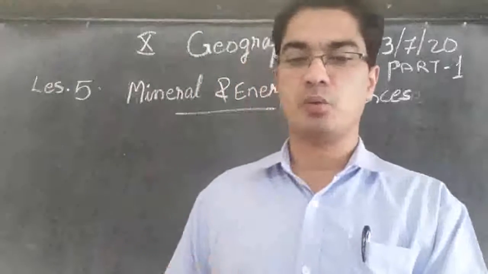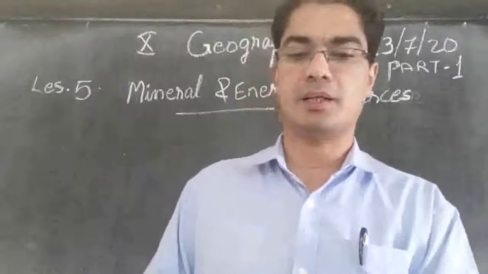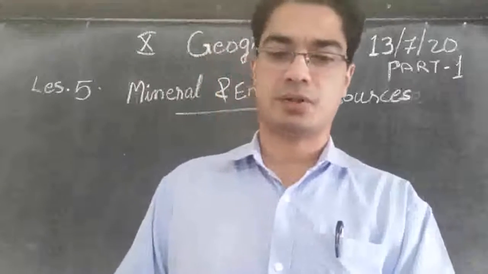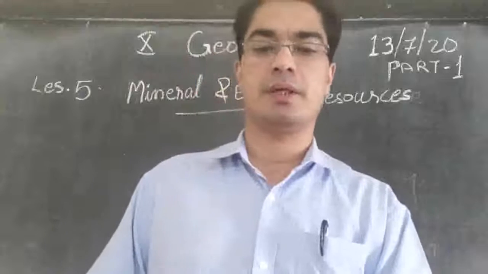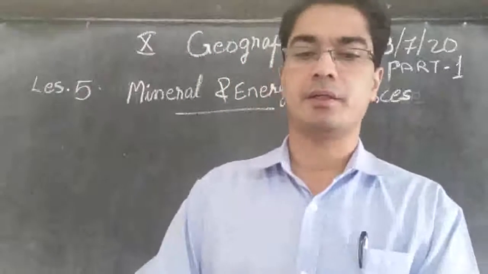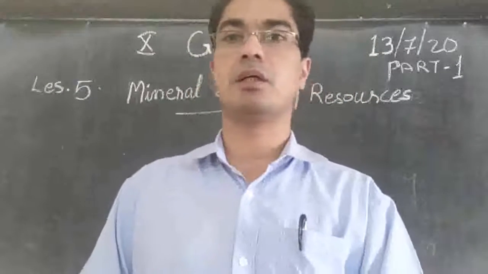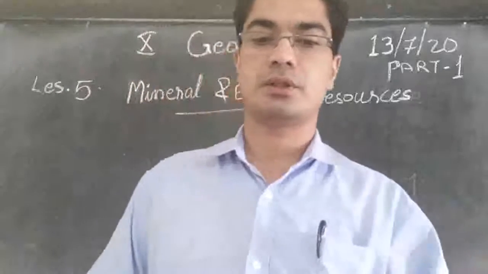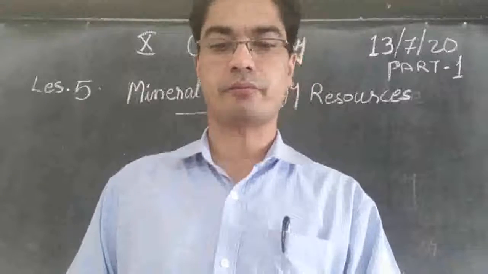But in order to make it white, they add titanium oxide. And this titanium oxide is coming from other minerals like rutile or ilmenite and anatase. These are the minerals from where this titanium oxide is extracted.